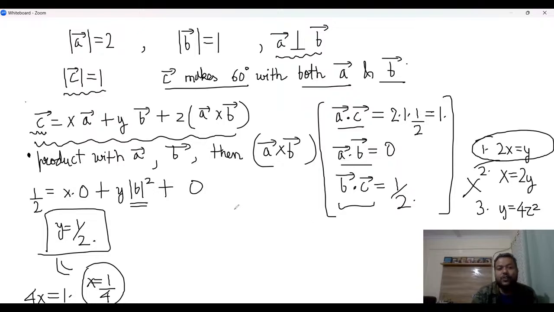And now we have to think of the third part, which is dot product with A cross B. Are you following what I am doing so far? Is it clear?